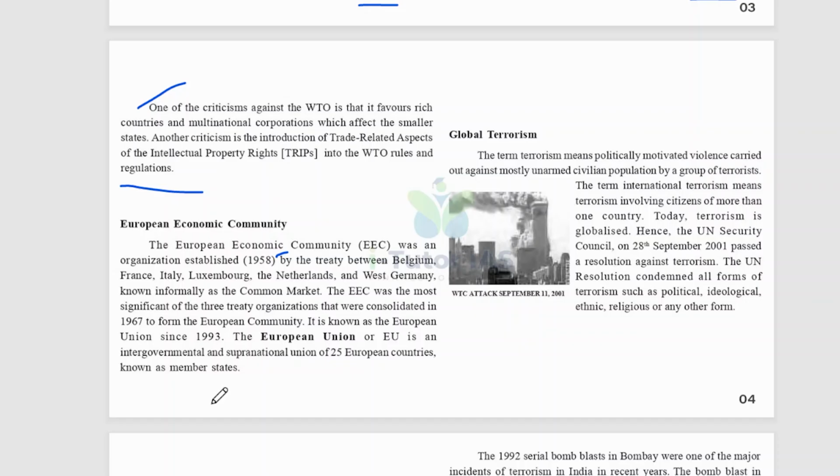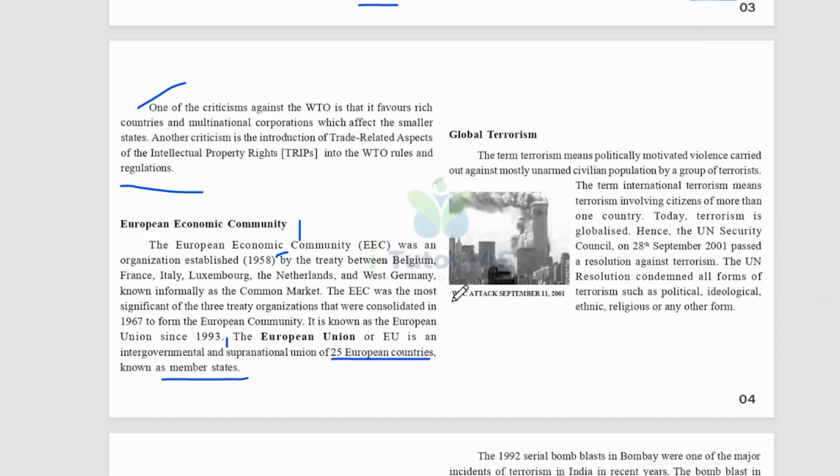The EEC was the most significant of the three treaty organizations that were consolidated in 1967 to form the European Community. It has been known as the European Union since 1993. The European Union, or EU, is an intergovernmental and supranational union of 25 European countries known as member states. So that is the European Economic Community.